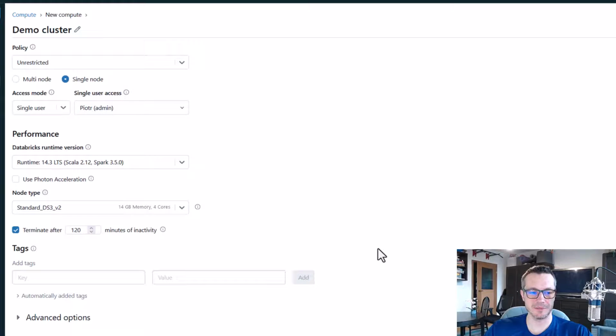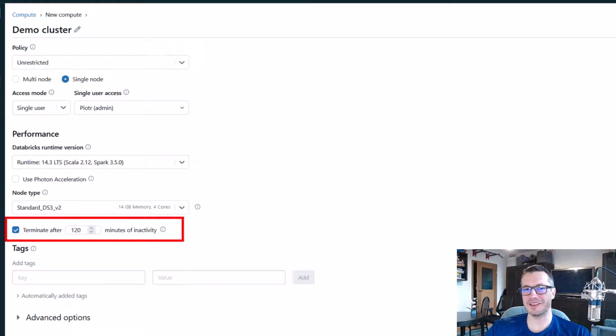Let's go with this. And then the most important thing, or one of the most important things here, is that basically we want our clusters, our virtual machines, to run only when we need them. Because whenever those VMs are up and running, we're gonna pay for them, whether we use them or not.